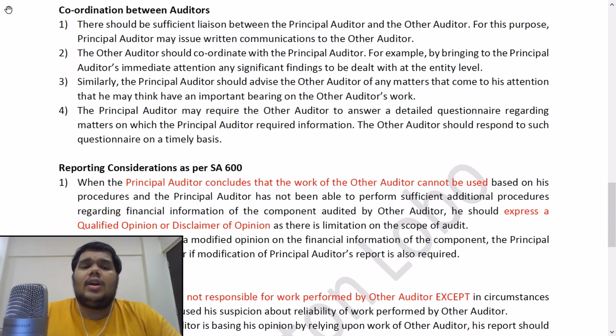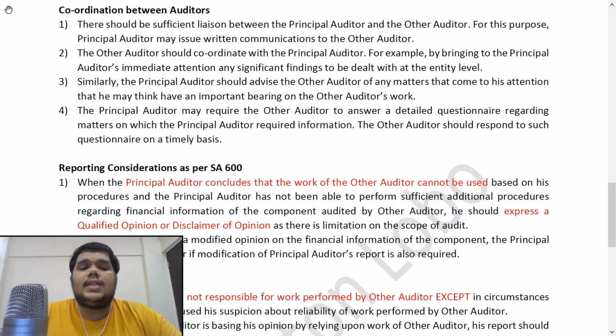Point number 2, the other auditor should coordinate with the principal auditor, for example, by bringing to the principal auditor's immediate attention any significant findings to be dealt with at the entity level. So let us say that the other auditor finds something in the component which may be important from an entity or a group perspective, so he should bring that to the principal auditor's immediate attention. Third point, similarly, the principal auditor should advise the other auditor of any matters that come to his attention that he may think have an important bearing on the other auditor's work. So vice versa, the principal auditor should also inform the other auditor anything that he feels may be of importance to the component auditor's work.